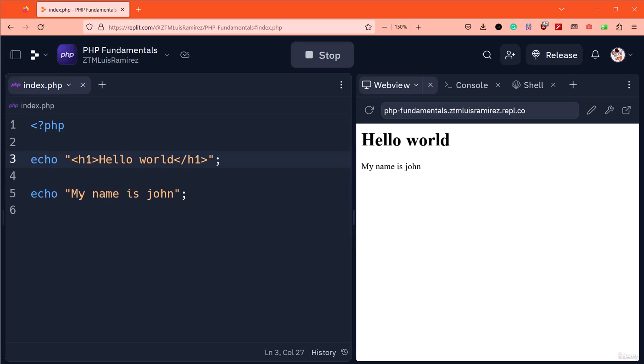In this lecture, we're going to learn another feature of PHP, which are comments. As you already know, comments in HTML were designed for adding notes in our code. They serve the same purpose in PHP. The main difference is how they're written. PHP supports 3 variations for comments.